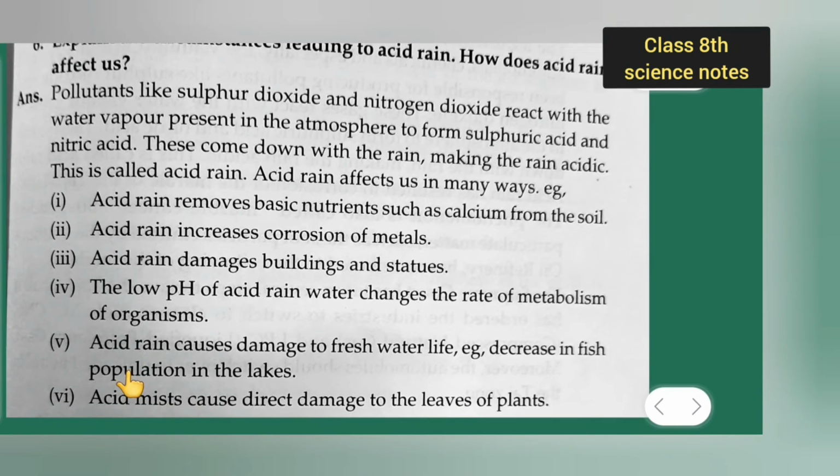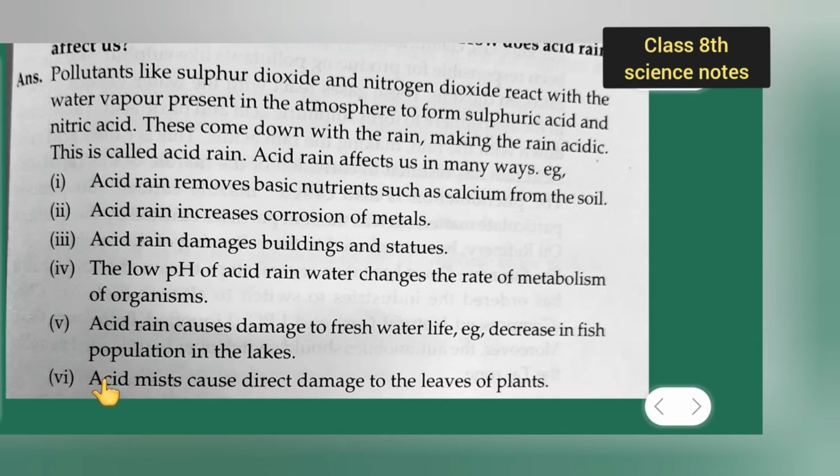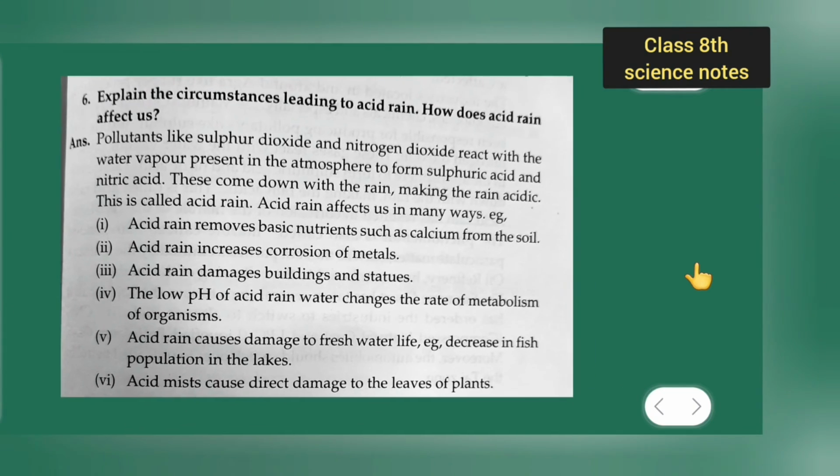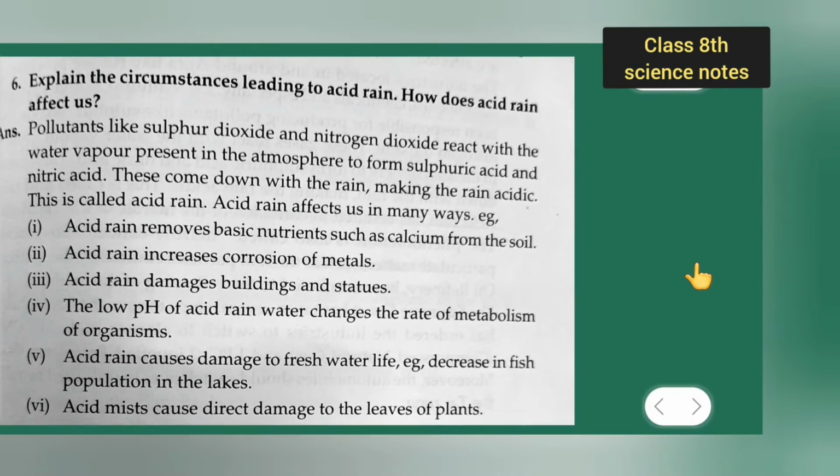Fifth point is acid rain causes damage to freshwater life. Example, decrease in fish population in the lakes. Last is acid mist causes direct damage to the leaves of plants. Okay, so these are the few things which all have to know.